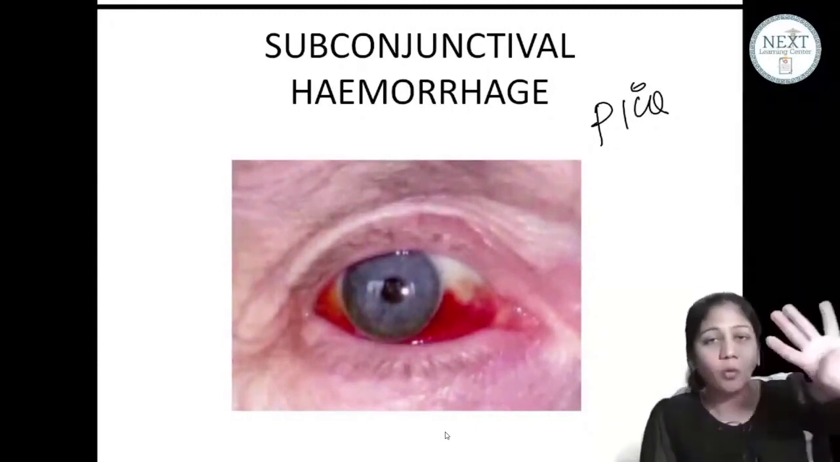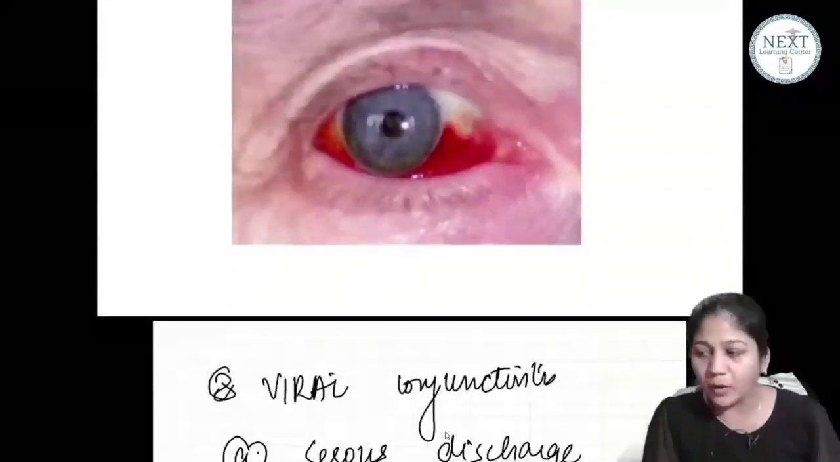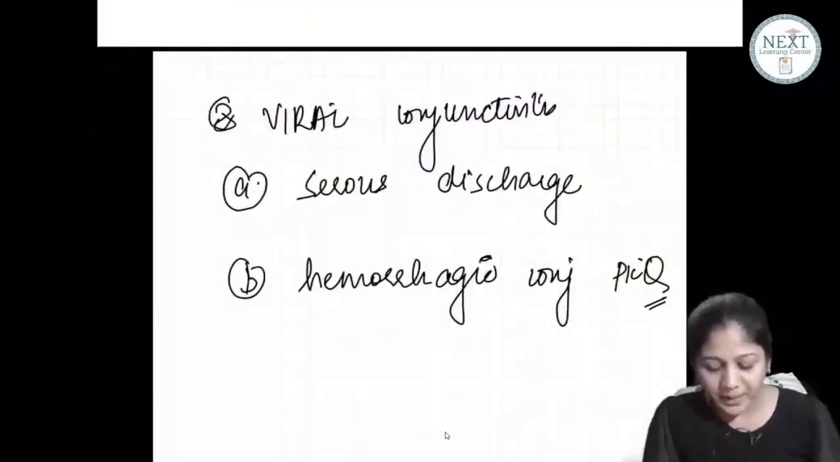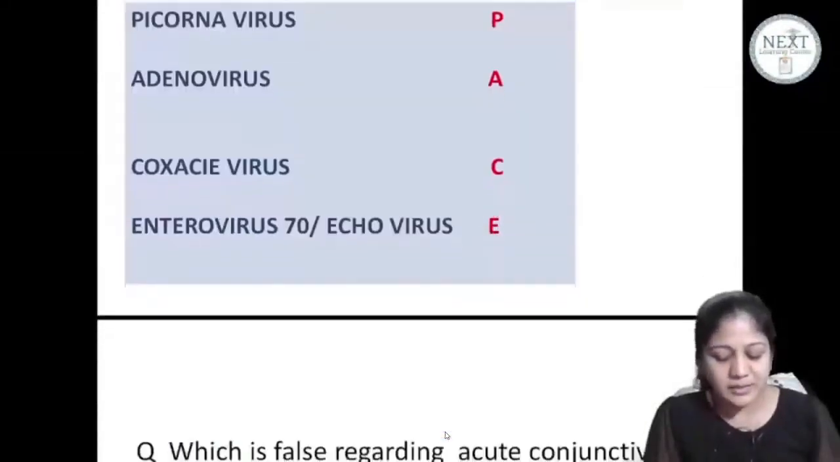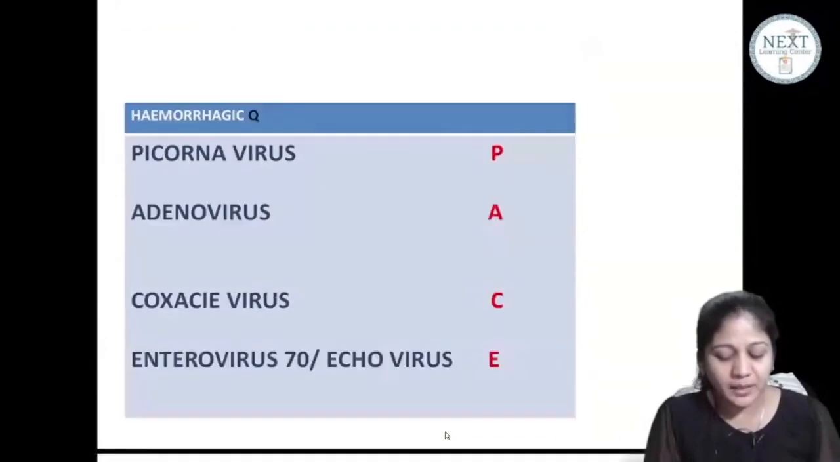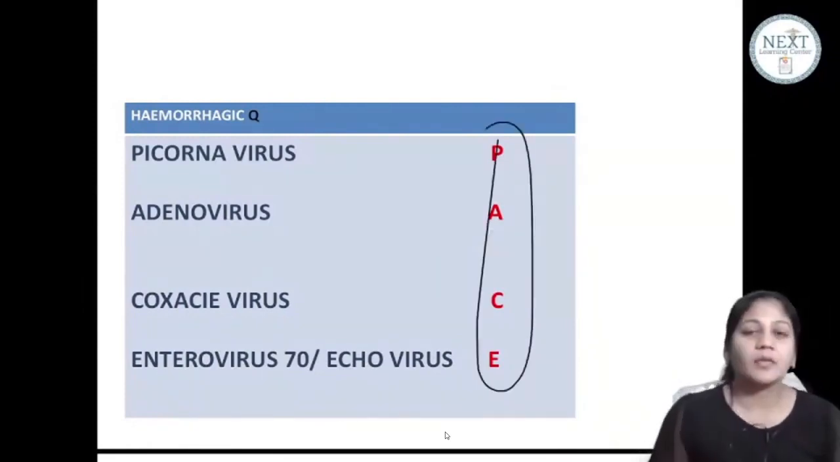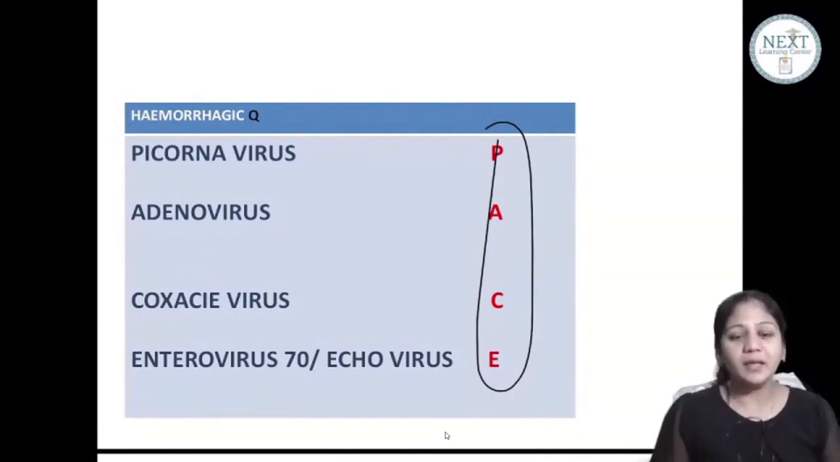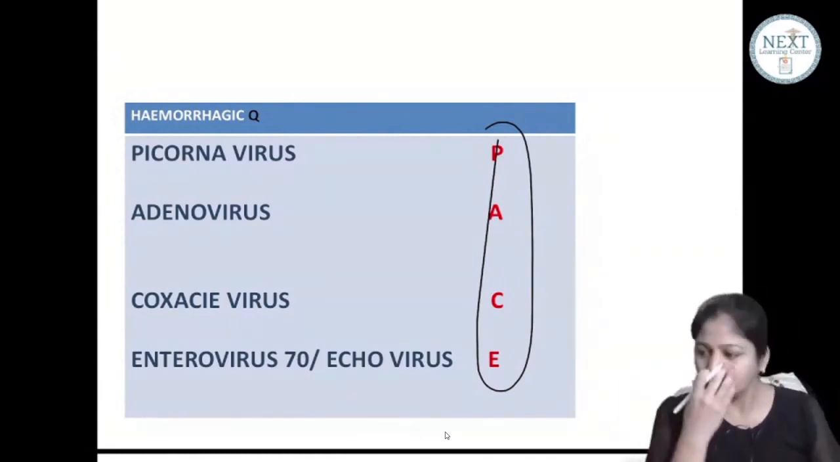Now guys, there are 4 viruses which can be very easily learned with the help of a mnemonic, PACE. Please see, PACE. So this is a small mnemonic which I've created, PACE, for the viruses which can cause a hemorrhagic type of conjunctivitis. Please write down what is PACE. Picornavirus, adenovirus, Coxsackie, Enterovirus 70 and echovirus. These are 5 which you have to learn. Simple mnemonic PACE. Okay?